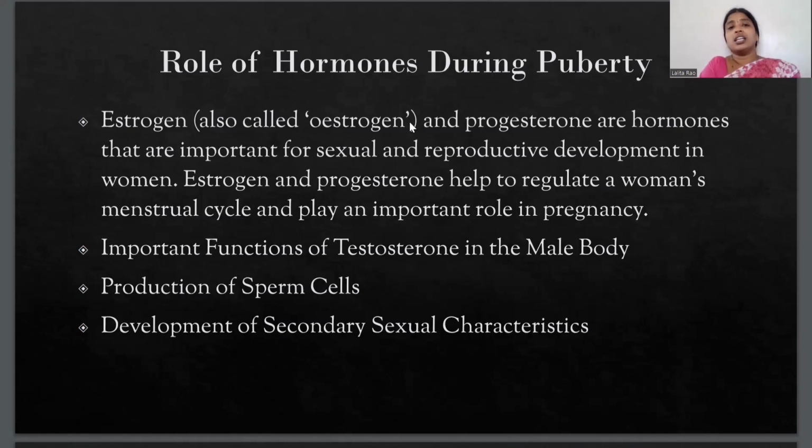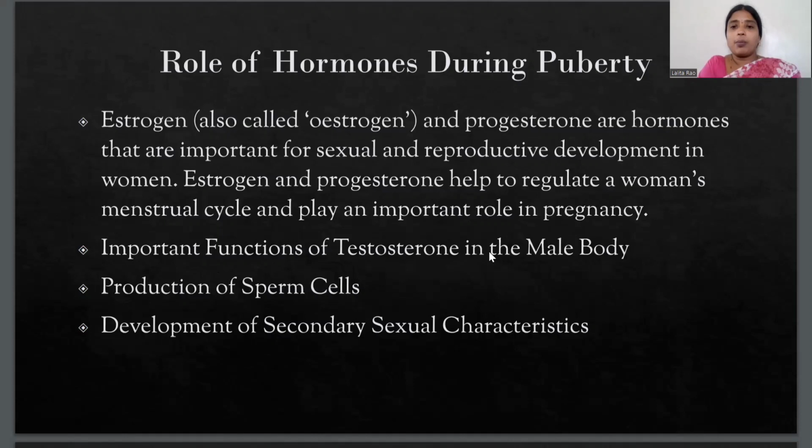These are the hormones that are important for sexual and reproductive development in women or girls. Their main function is to control the menstrual cycle and play an important role during pregnancy. If the woman becomes pregnant, during that time also they play an important role.